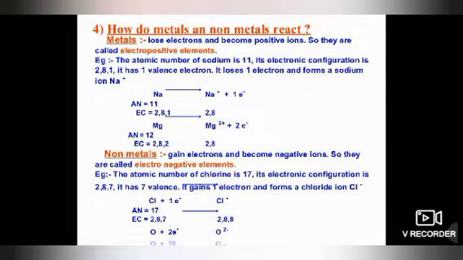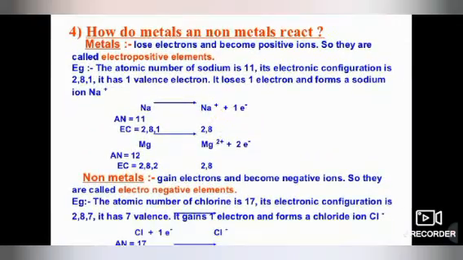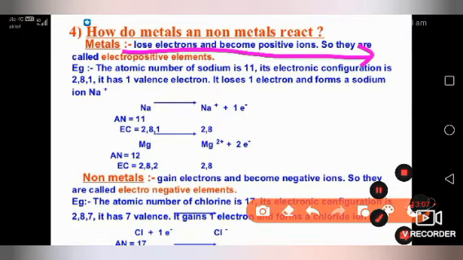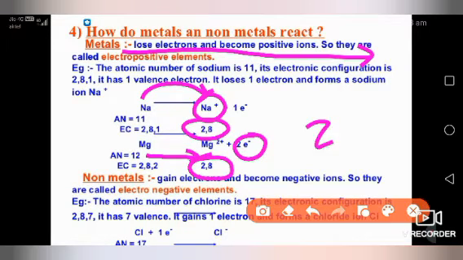green color. Okay. Next is how metal and non-metal react. What will happen when metal and non-metal react? Metals basically have an electron-losing tendency, so a metal will lose electrons and become a positive ion. Magnesium, suppose, has atomic number 12 and it will lose 2 electrons. Why will it lose 2 electrons? Because after losing 2 electrons, it will get the 2, 8 configuration.